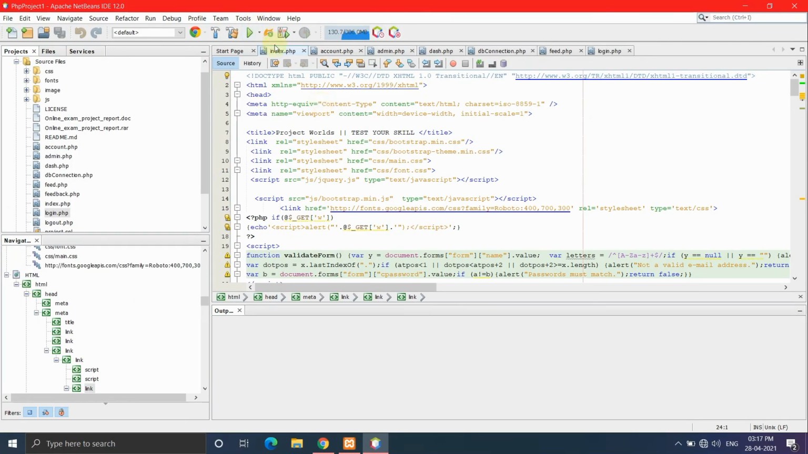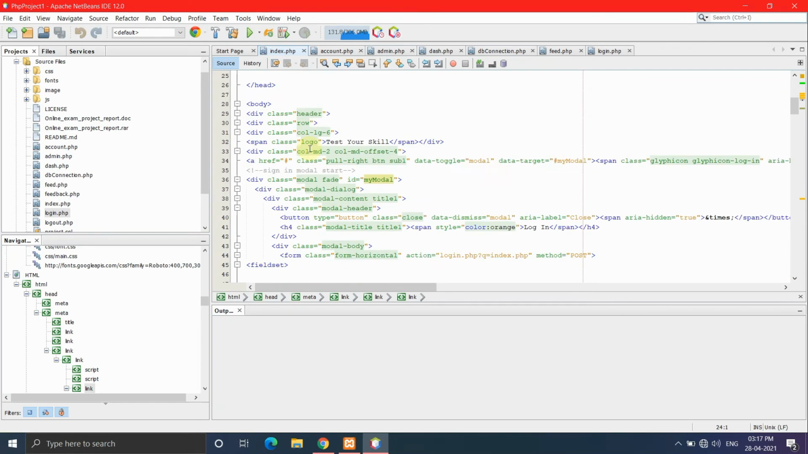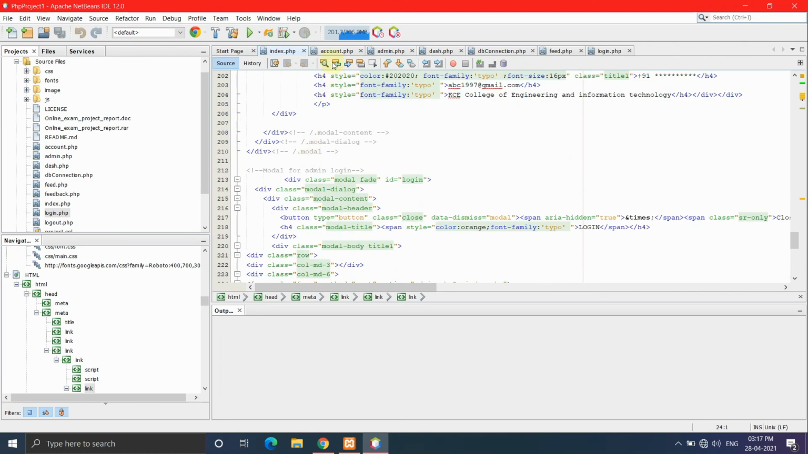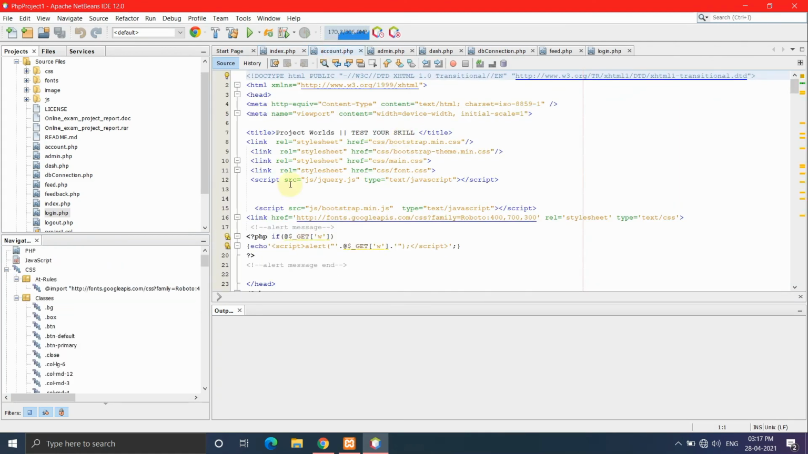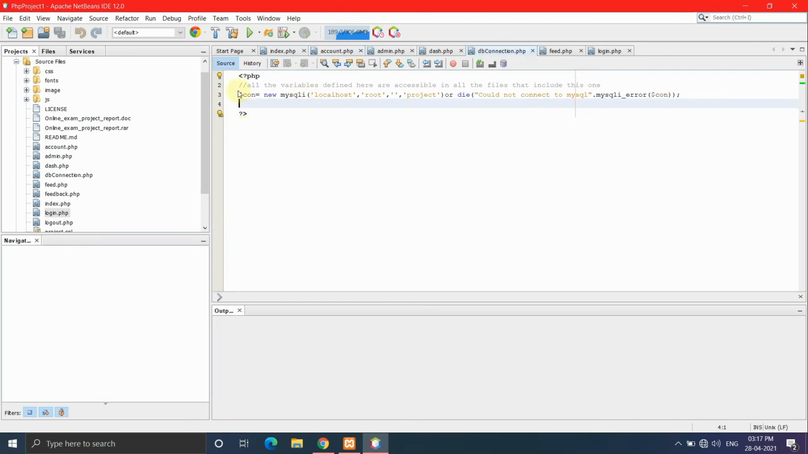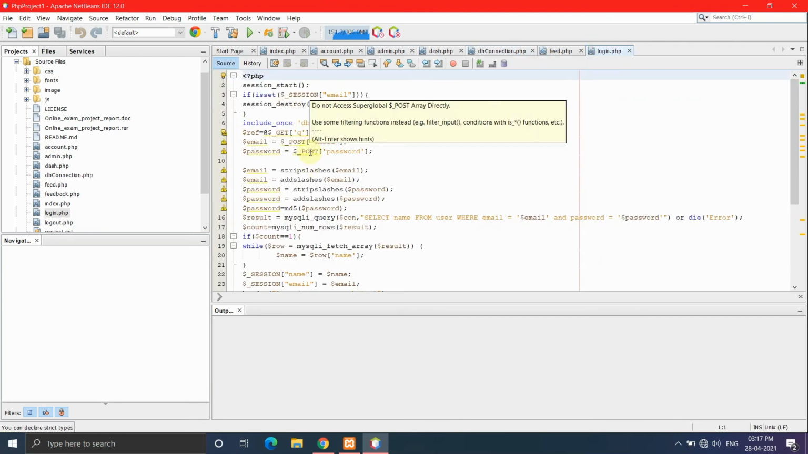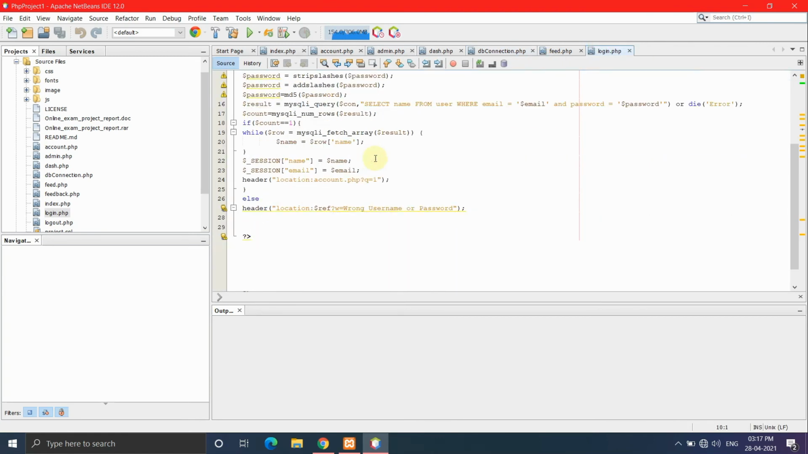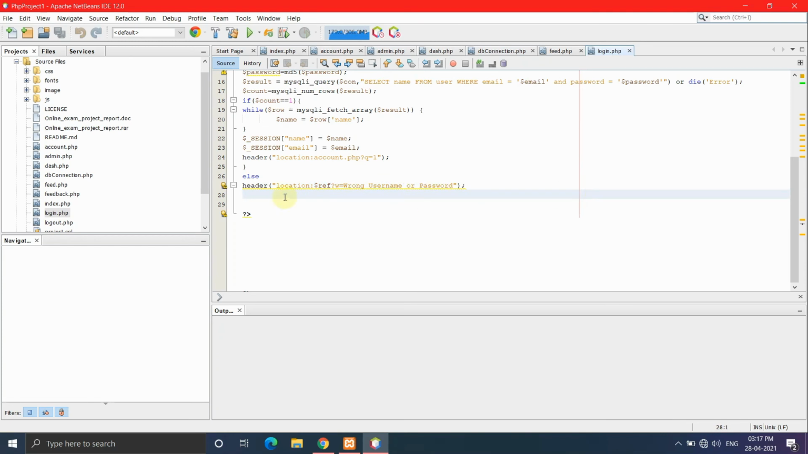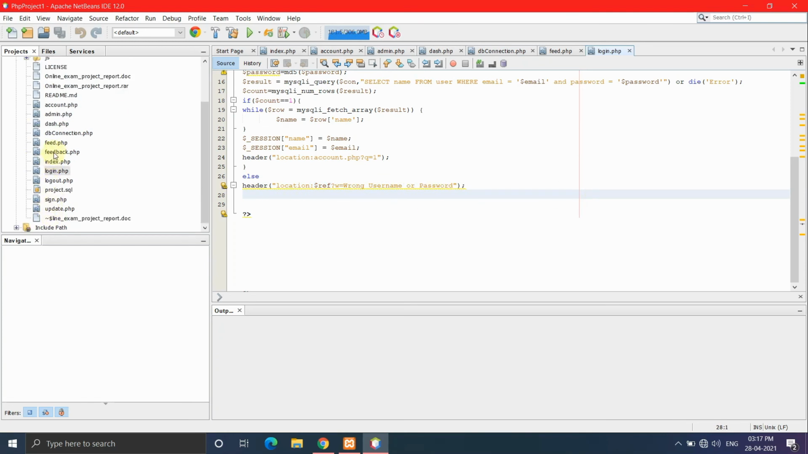Now we execute our code. This is our main page coding. There are all modules like registration, administrator and student module, and here is our data connection file. We can connect MySQL with the help of that file, and the login form code is here. Now we can run our project.